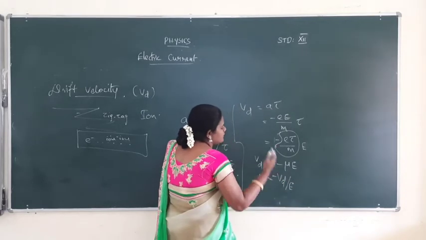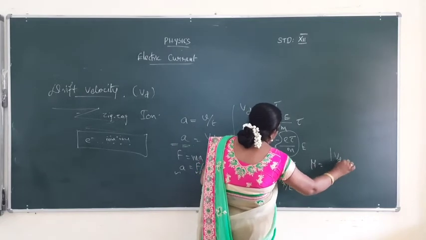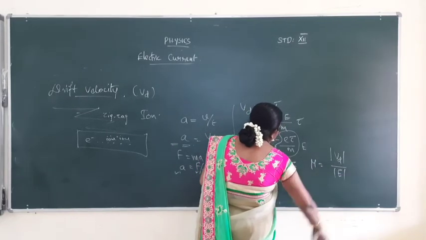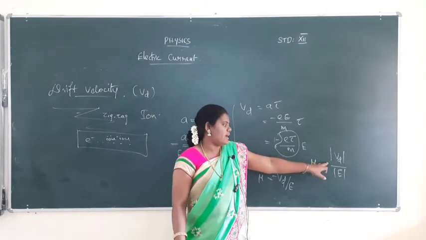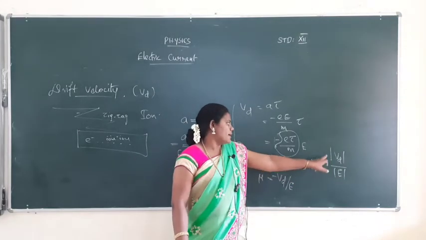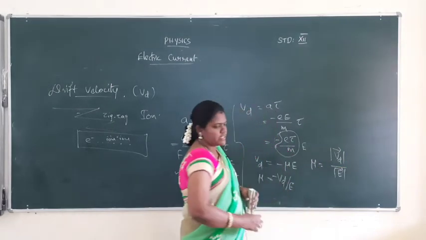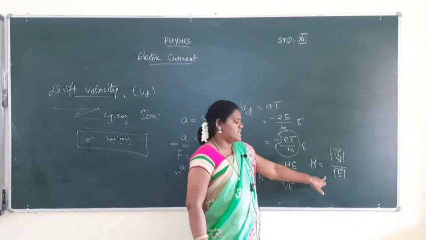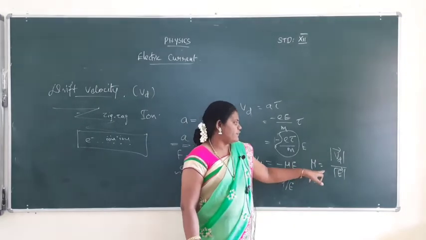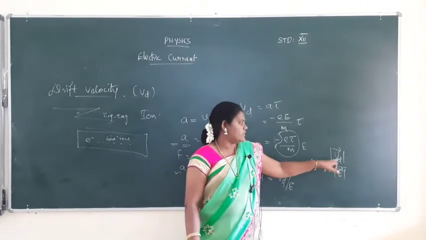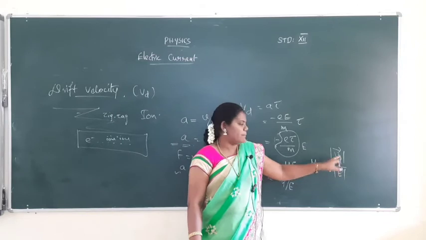Taking the magnitude, mu is equal to magnitude of Vd by magnitude of E. Why are we taking the magnitude? Magnitude does not have positive and negative values. So mu is equal to modulus of Vd vector by modulus of E vector, so mu is equal to Vd by E. What does mobility mean? Mobility is defined as the drift velocity per unit electric field.